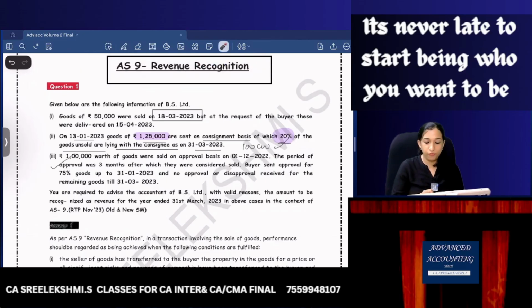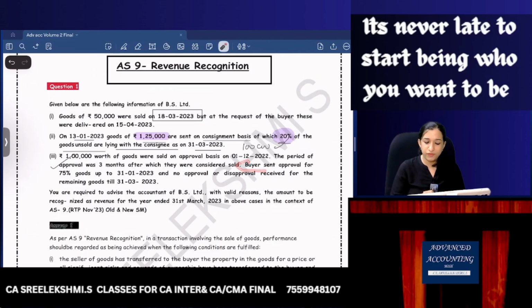Now, 1 lakh worth goods are sold on approval basis on 1st December. The period of approval was 3 months, after which they are considered sold. So you have a time period of December, Jan, Feb, 3 months. After 3 months, it will be considered as sold.